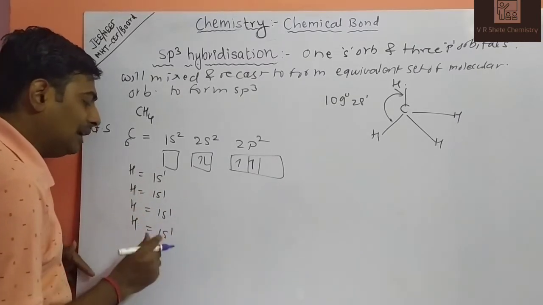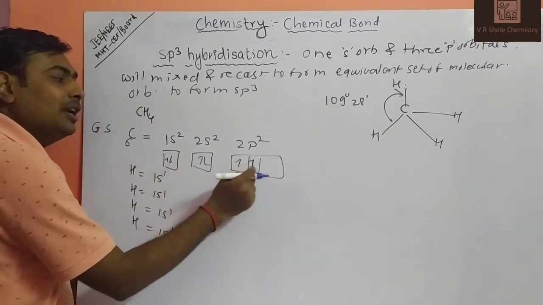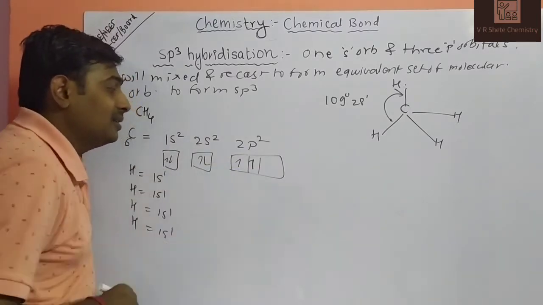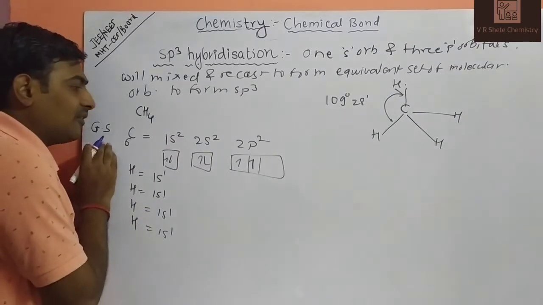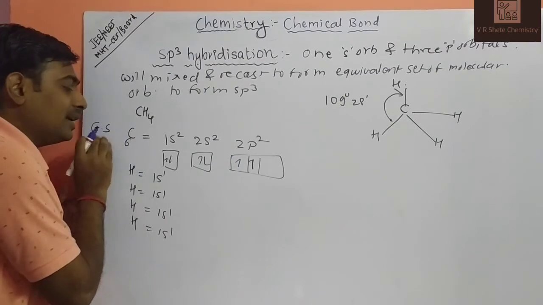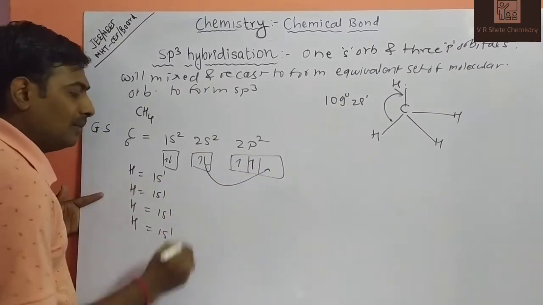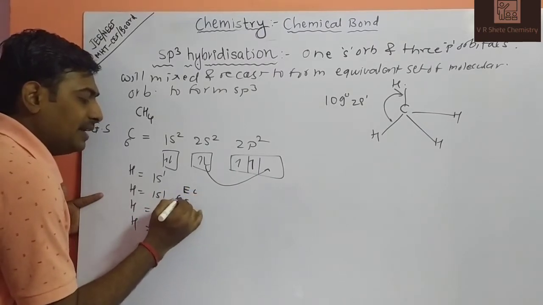So how many incoming electrons? 1, 2, 3, 4. But right now there are only 2 unpaired electrons, so there is less vacancy. So what happens? Carbon changes its energy, not oxidation state, from the ground state to the excited state. When carbon is excited, an electron moves from the lower orbital to the higher orbital. So, the electronic configuration of carbon in the excited state, ES.